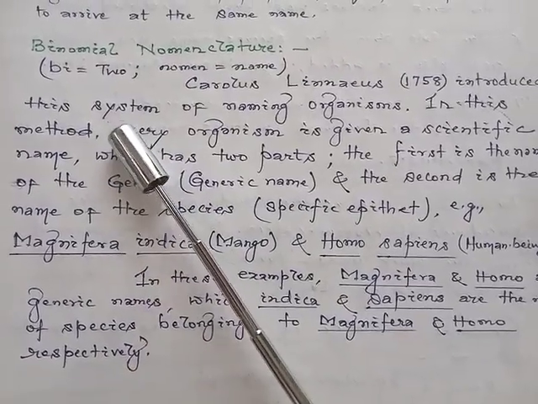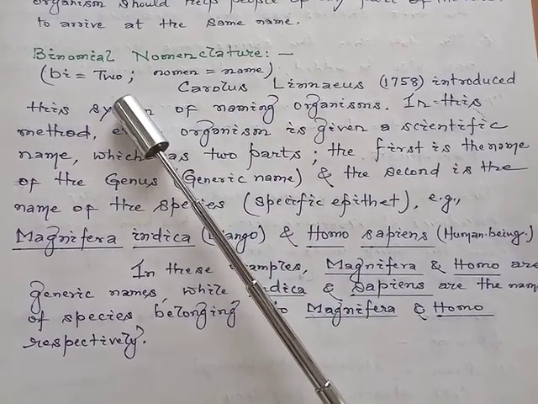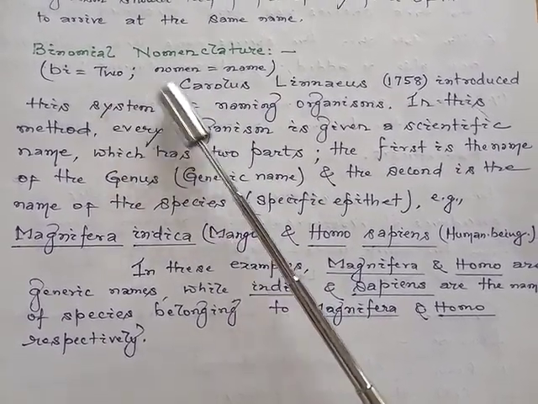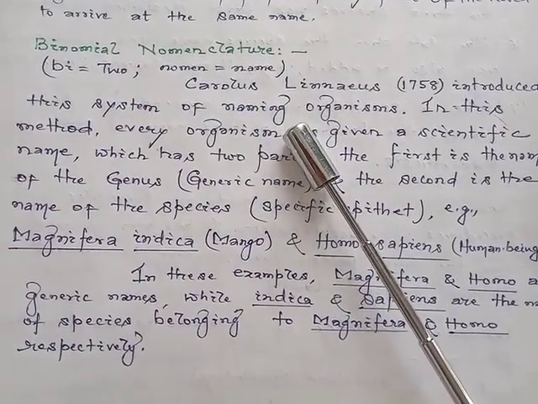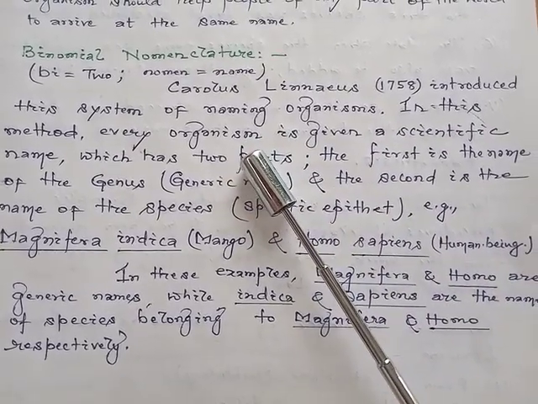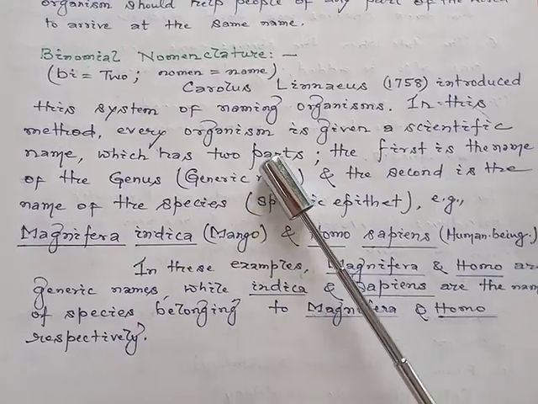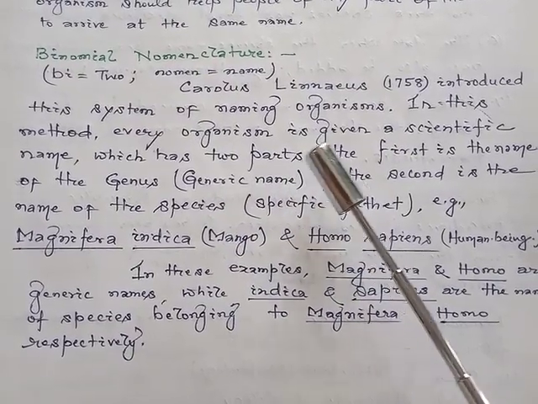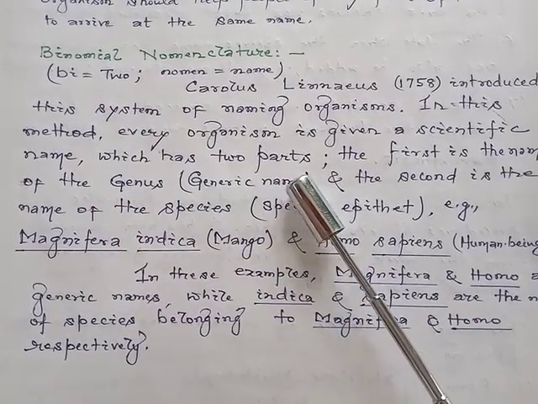Next is binomial nomenclature. It is made up of two words. Bi means two and nomen means name. Carolus Linnaeus, in the year 1758, introduced this system of naming organisms. In this method, every organism is given a scientific name which has two parts.